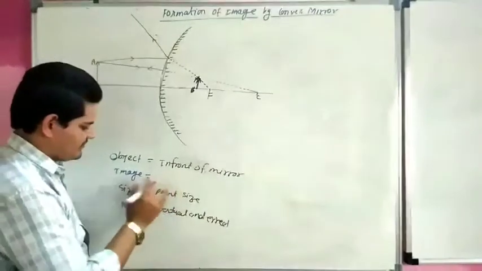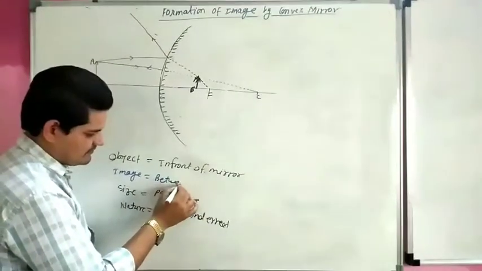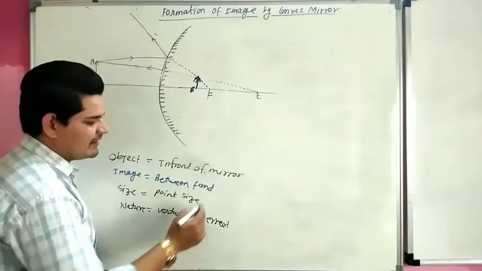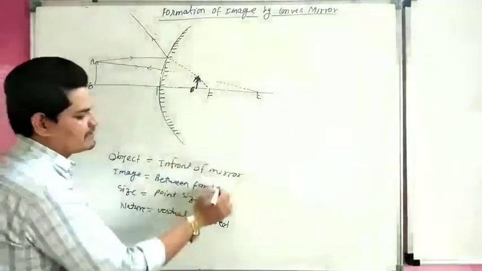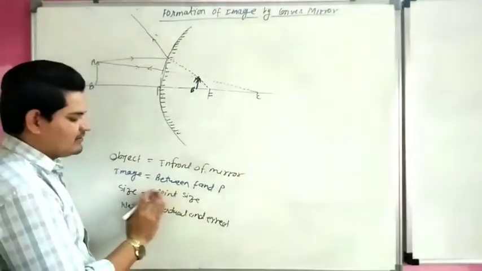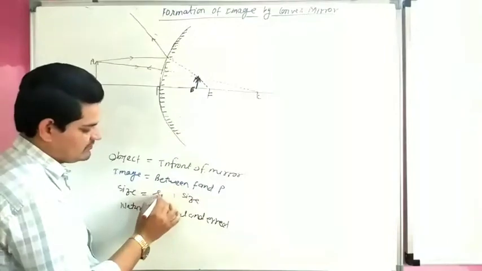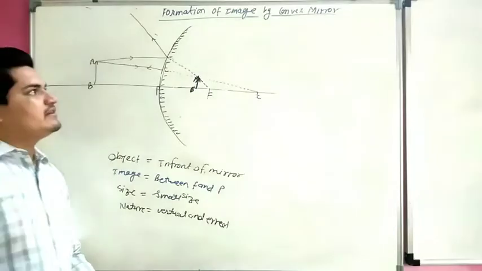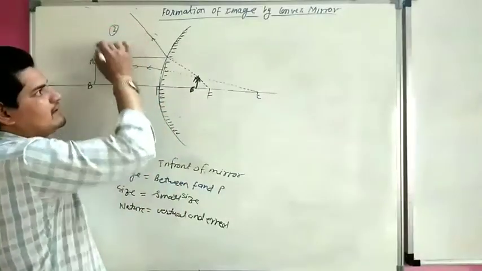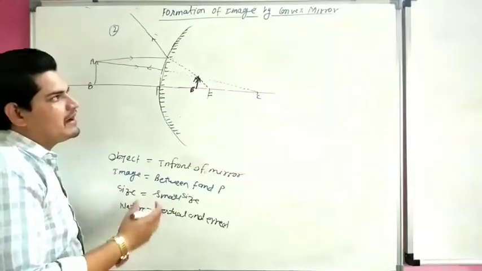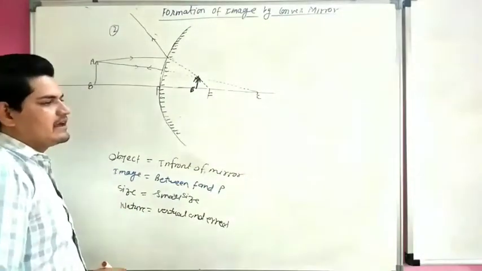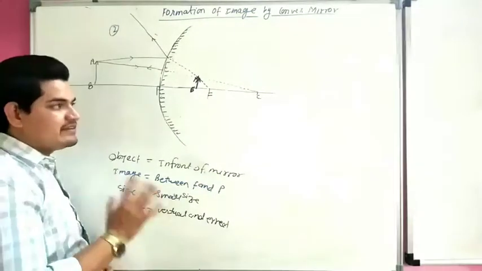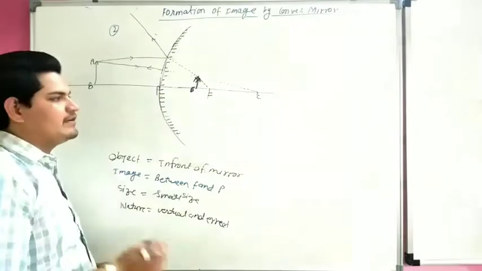So the image is formed between F and this is our pole P. Size is again very small. Nature is virtual and erect. So this is the second case for formation of image by convex mirror. There are only two cases for convex mirror, and in concave mirror there were 6 cases. We already studied them in a previous video.